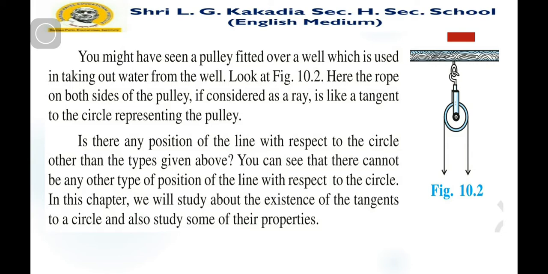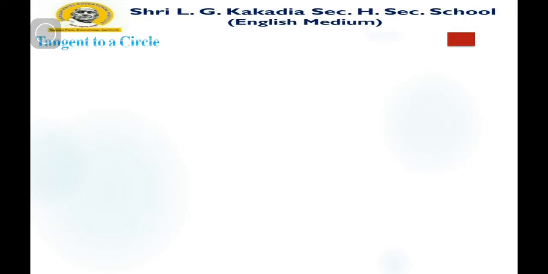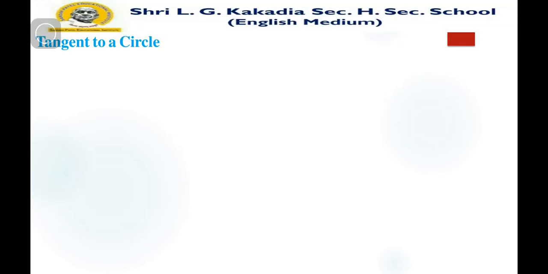So first let us discuss the properties of a tangent to a circle. First, let us do one activity. Let us try to draw some rays or lines passing through only one point on a circle.